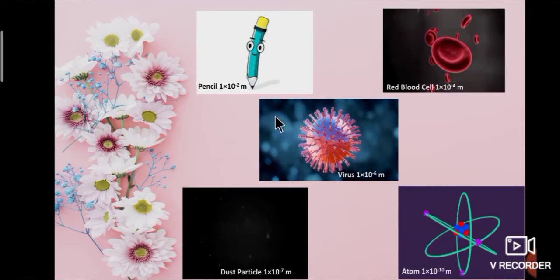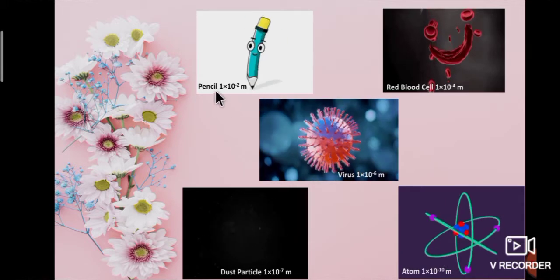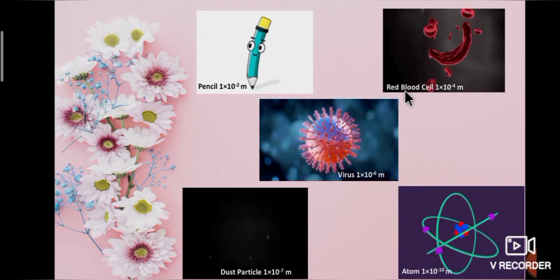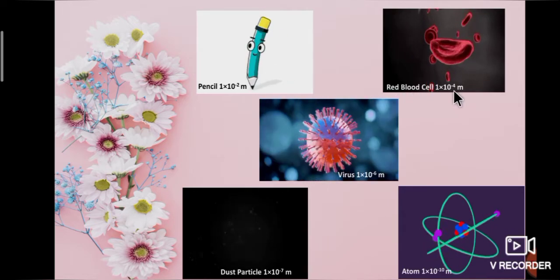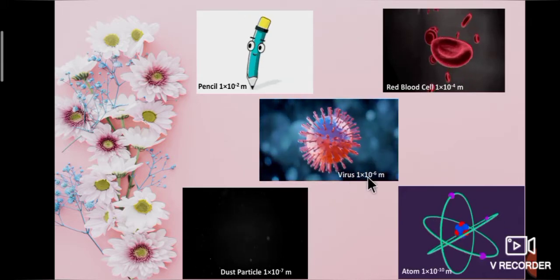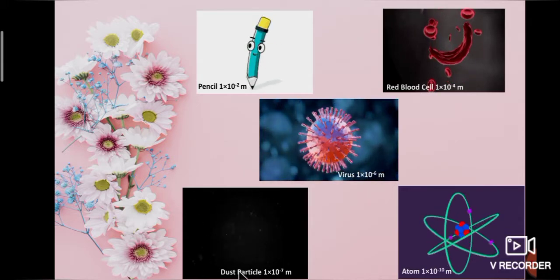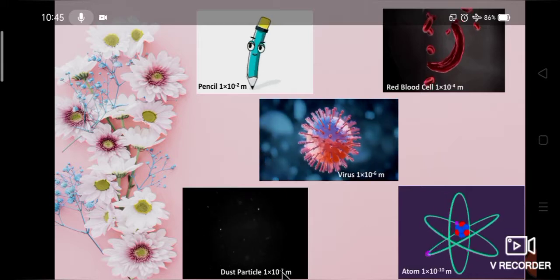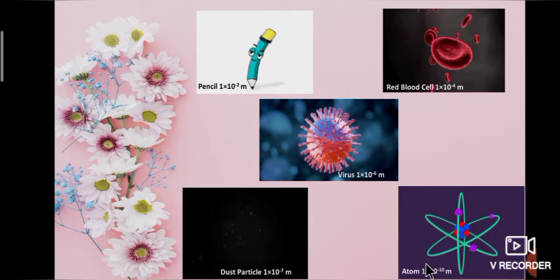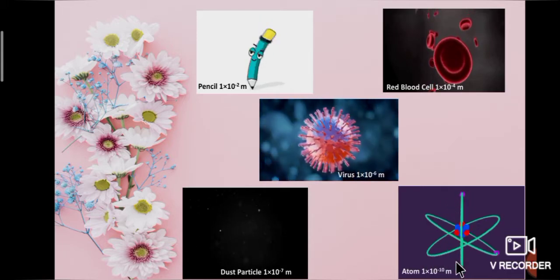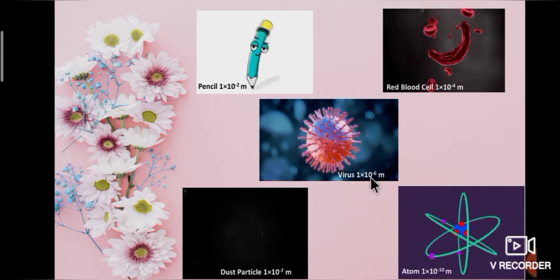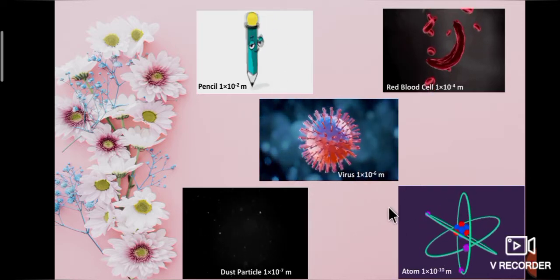Let's compare with the familiar things. Size of the pencil is 1 into 10 to the power of minus 2 meter. Size of the red blood cell is 1 into 10 to the power of minus 4 meter. Size of the virus is 1 into 10 to the power of minus 6 meter. Size of the dust particle is 1 into 10 to the power of minus 7 meter. Finally, size of an atom is 1 into 10 to the power of minus 10 meter. So, from this we will say size of an atom is very small.